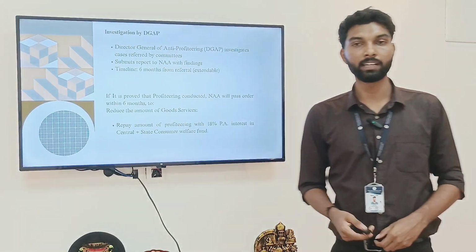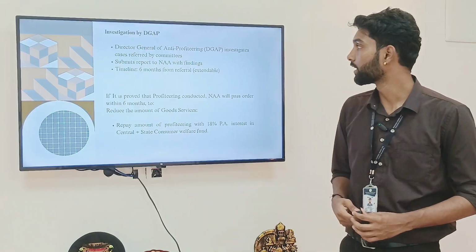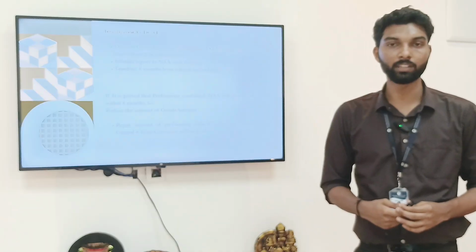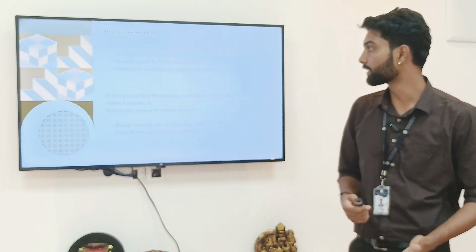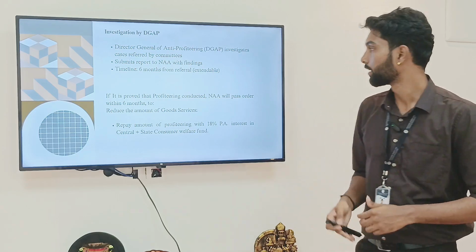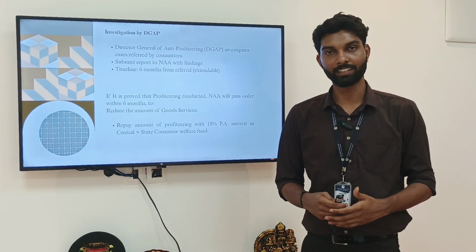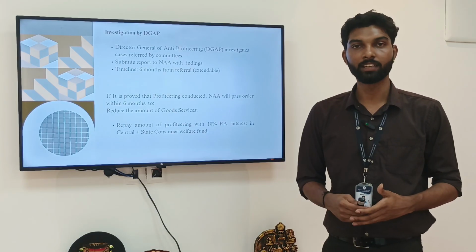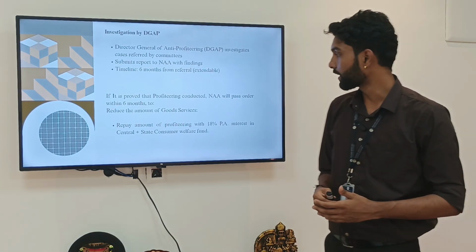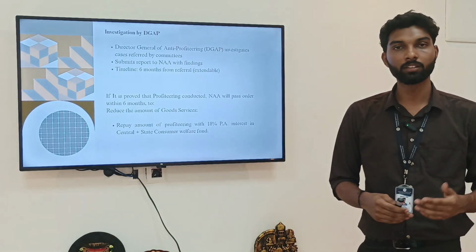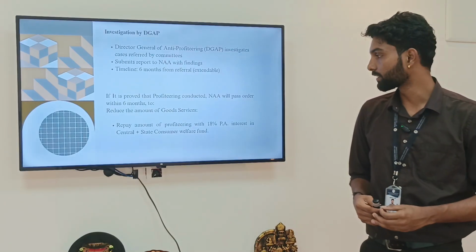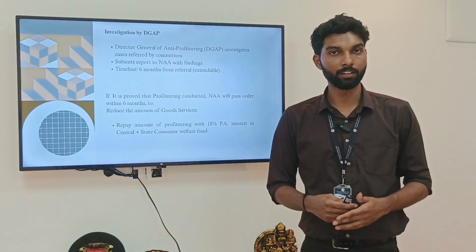So investigation by the Director General of Anti-Profiteering. The Director General of Anti-Profiteering will submit a report to the National Anti-Profiteering Authority within 6 months with the findings, which can be extended. If it is proved that profiteering was conducted, the National Anti-Profiteering Authority will pass an order within 6 months and reduce the amount of goods and service tax and repay the amount of profiteering with 18% per annum interest to the central and the state consumer welfare fund.